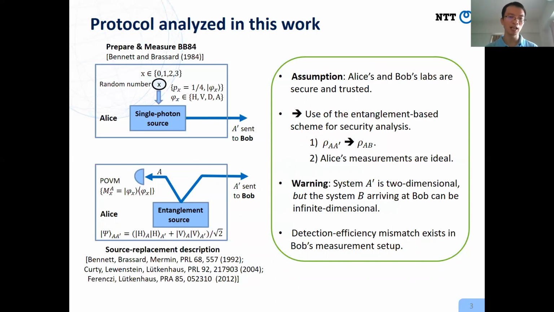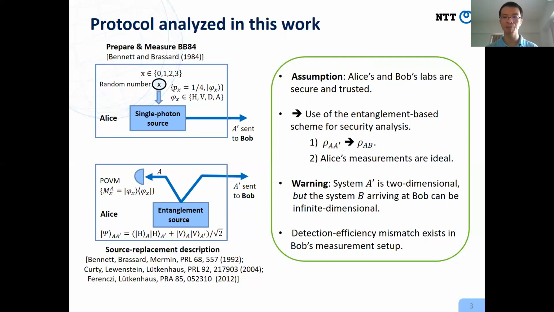It turns out there is an equivalent description of this process. Instead, Alice can access an entangled photon pair source. Alice will keep one photon and send the other photon via public channel to Bob. Alice can prepare the state of the photon to Bob by performing proper measurements on her photon.